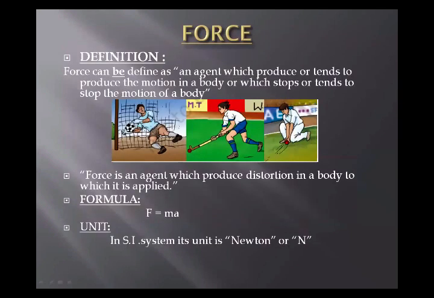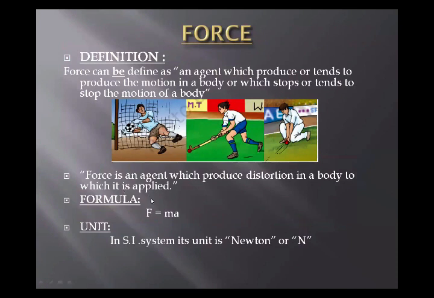Now we can easily understand the definition of a force. So how do we define the force? Force can be defined as an agent which produces or tends to produce the motion in a body, or which stops or tends to stop the motion of a body. Or in other words, we can say that force is an agent which produces distortion in a body to which it is applied.